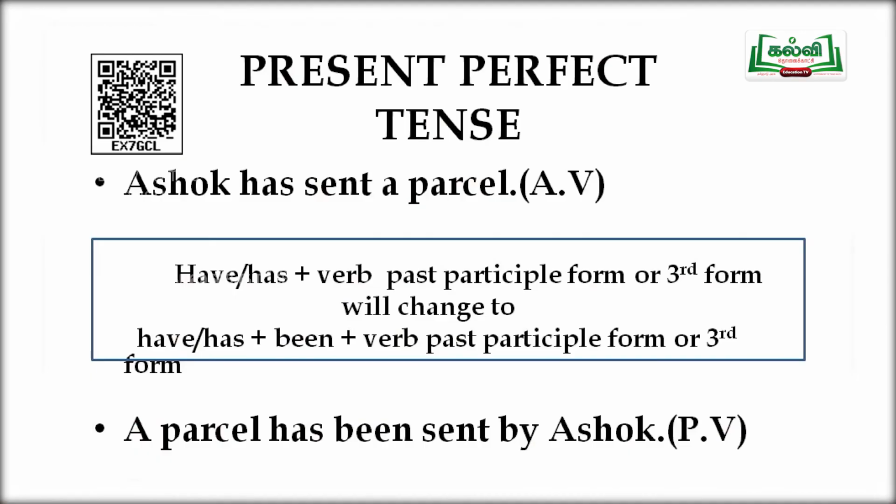So if it is in the present perfect, it will have taken. That is what I have given you in the tabular column. Have taken will become have been taken. The same way, had taken will become had been taken. Will have taken will become will have been taken.